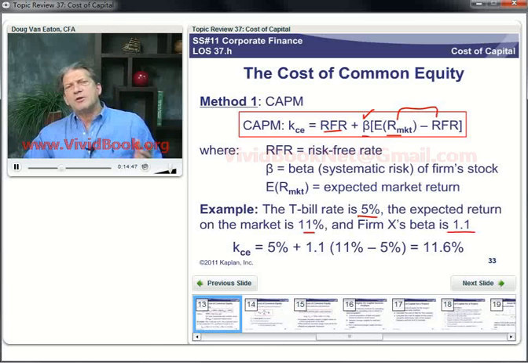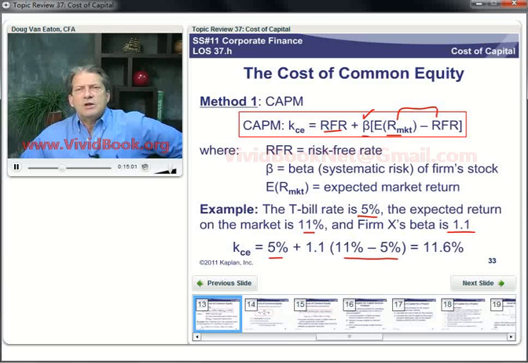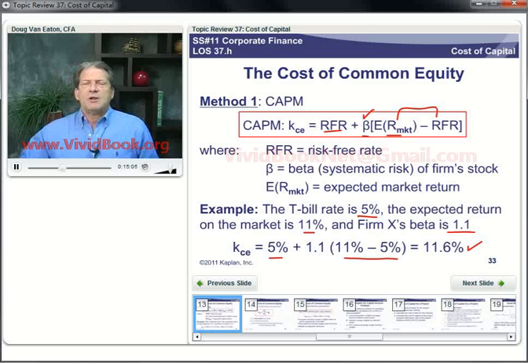So it has a little more than average market risk. So we plug it into the CAPM formula for its expected or required returns and get 5% plus 1.1 times 6% comes out to 11.6%. So that's our method one. Use the capital asset pricing model and our expectations about market returns and the stock's beta to get the required rate of return or cost of common equity.